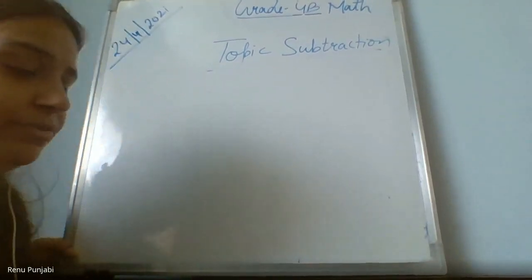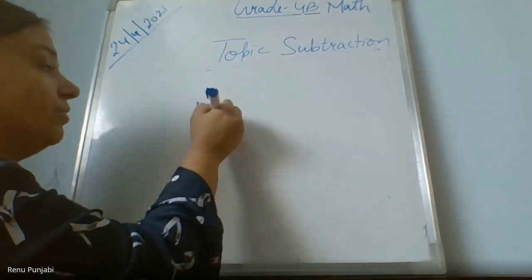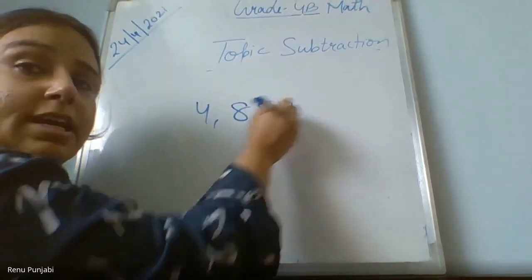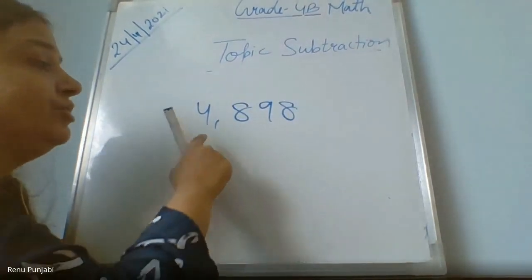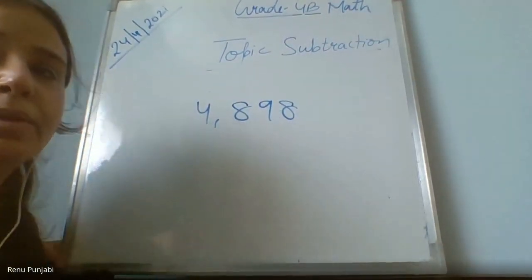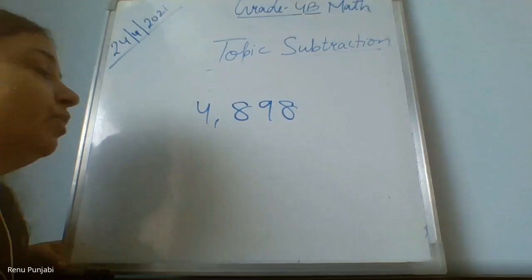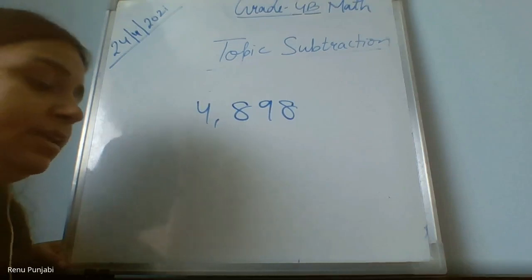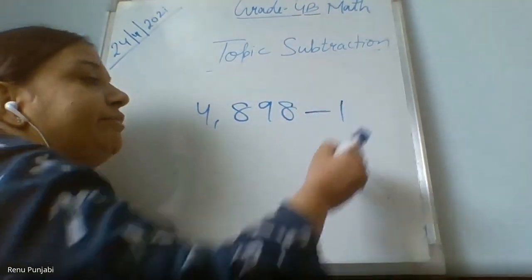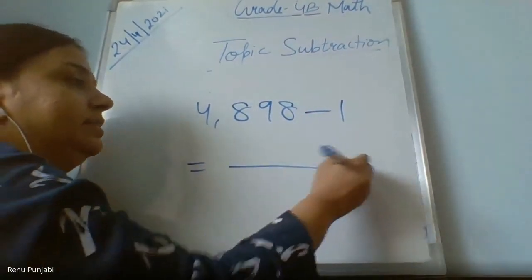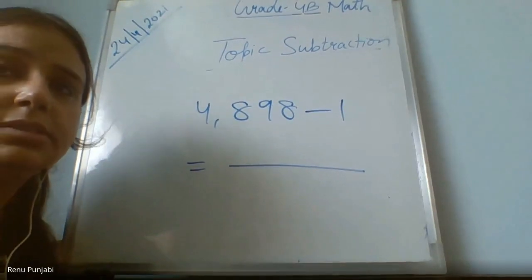If you subtract 1 from any number, for example 4,898, I will ask Hare. Hare, first you should read this number properly. 4,898. If you subtract 1 from this number, what will you get? 4,899.